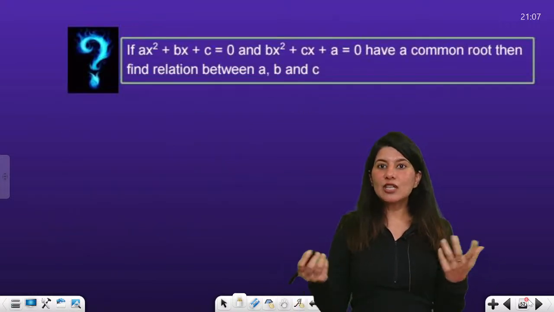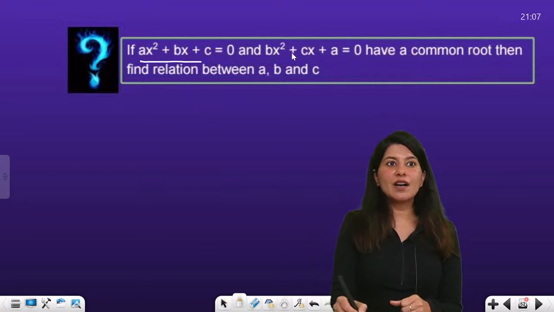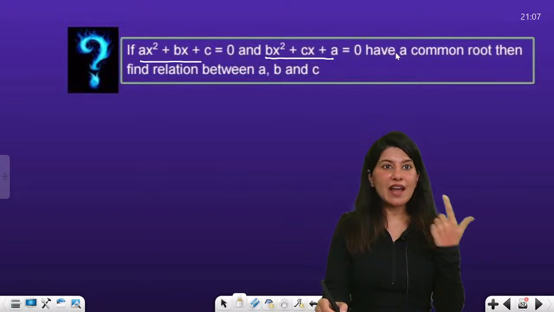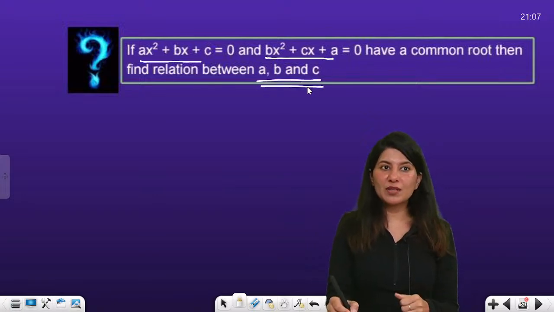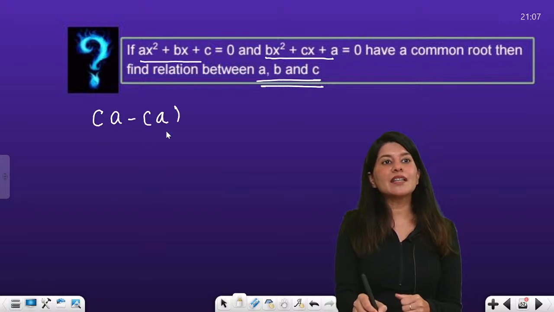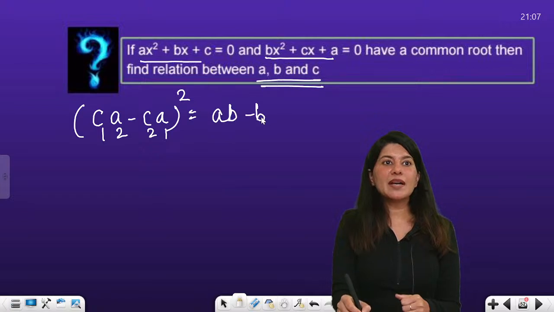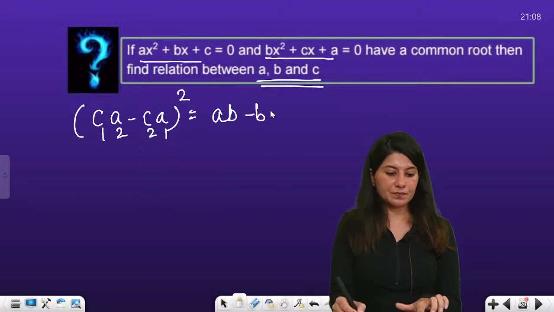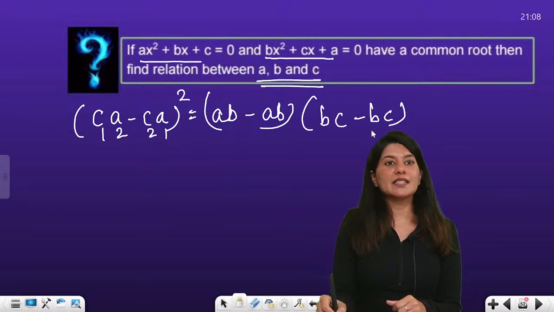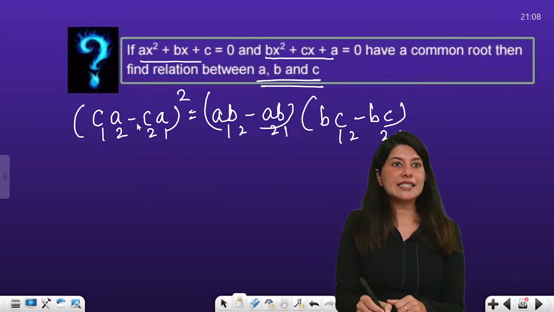Okay. Let us do this question with the help of method number 3. Both the equations are having one common root. We need to figure out the relation between A, B and C. So CA, chartered accountant minus chartered accountant, 1, 2, 2, 1 whole square is equals to AB minus AB is equals to BC minus BC. So 1, 2, 2, 1, 1, 2, 2, 1, right? CA.